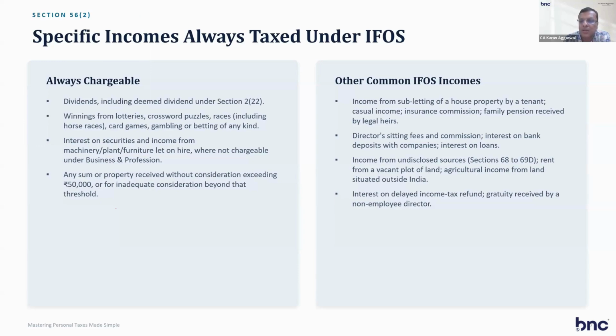Director sitting fees are also income from other sources, as is income from undisclosed sources and rent from a vacant plot. That is a very interesting concept. Income from house property means house property income, so there should be a house building for it to come under house property income. But if you have income from a vacant plot, that is income from other sources, not income from house property.